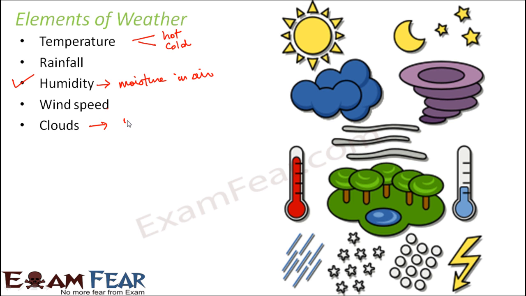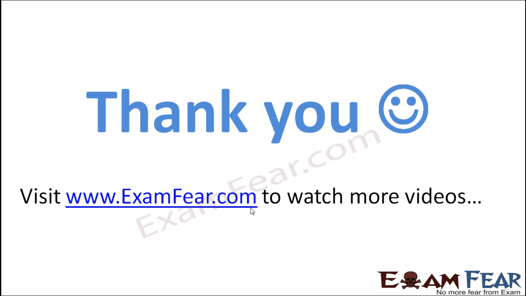So clouds are nothing but very, very tiny water droplets, and the presence of clouds makes the weather cloudy. Sometimes it's a cloudy day, and generally cloud is followed by rainfall, because gradually the water droplets accumulate, and when too much accumulation happens, they fall as rain.